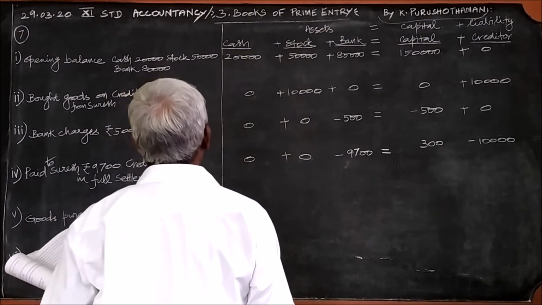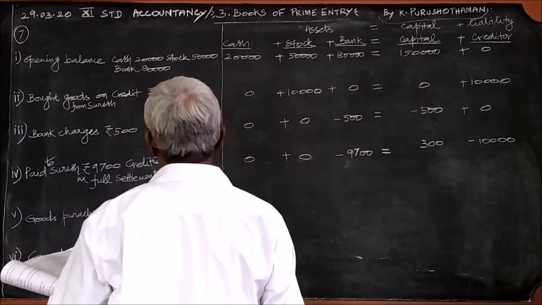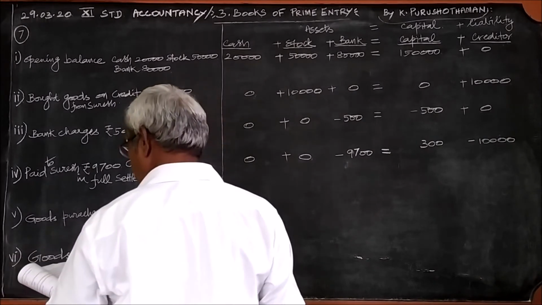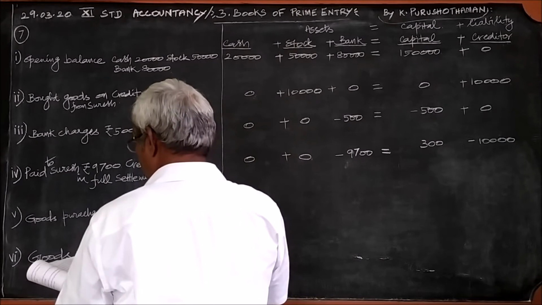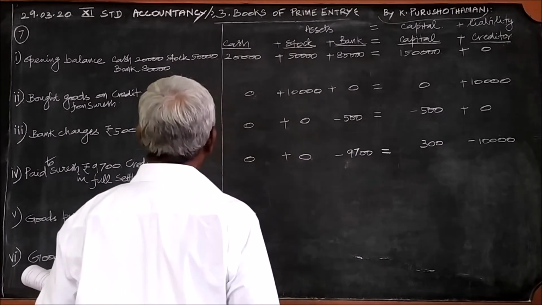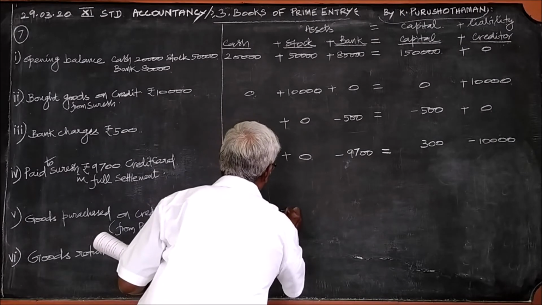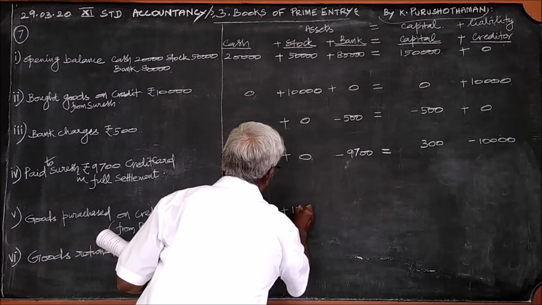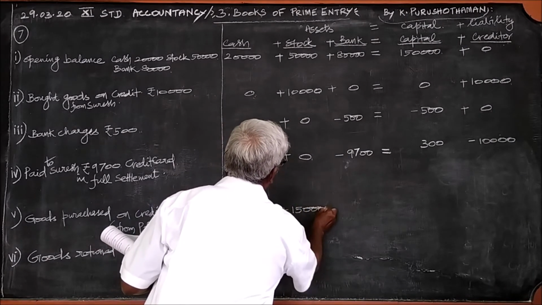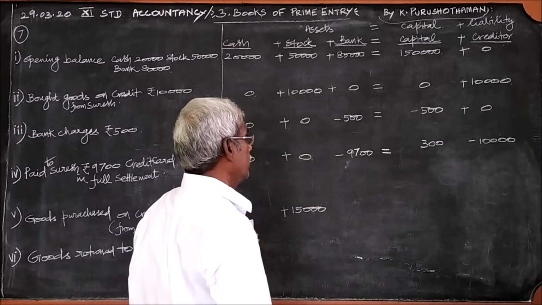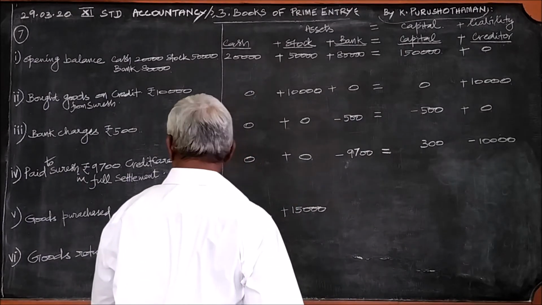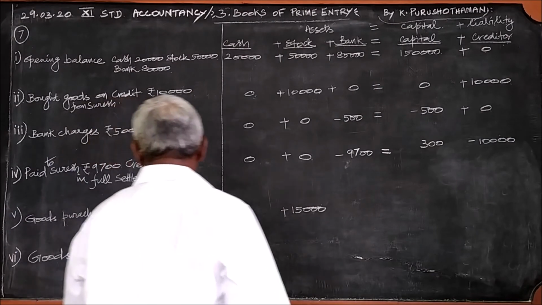Goods purchased on credit for 15,000. Goods purchased on credit from Philip. When the goods are purchased, the goods will be received or goods will come in. 15,000. So plus 15,000. It is bought on credit basis.